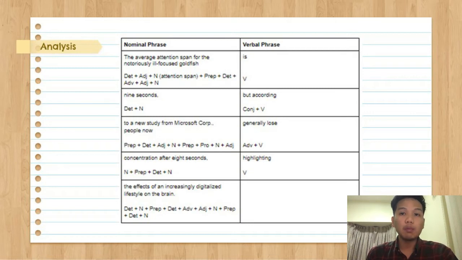Then we have the final nominal phrase for the sentence, which is the effects of an increasingly digitalized lifestyle on the brain, in which the is a determiner, effects is a noun, of is a preposition, an is a determiner, increasingly is an adverb, digitalized is an adjective, lifestyle is a noun, on is a preposition, the is a determiner, and brain is a noun. This also applies to the thing I just mentioned before, in which increasingly is an adverb and digitalized is an adjective, in which they are considered an adjective phrase.